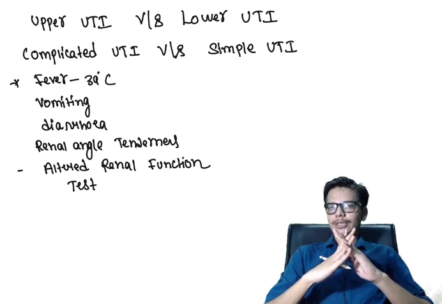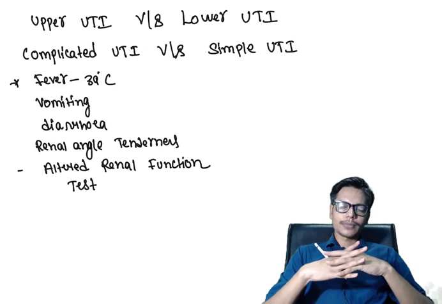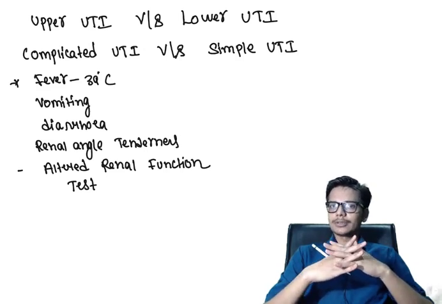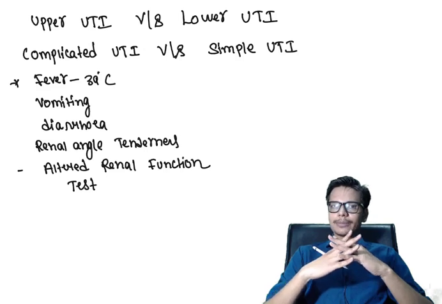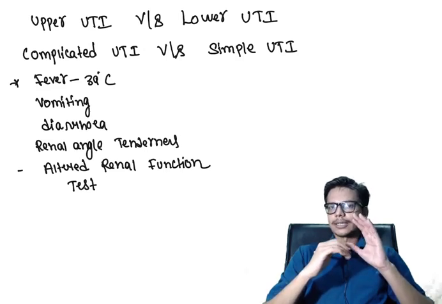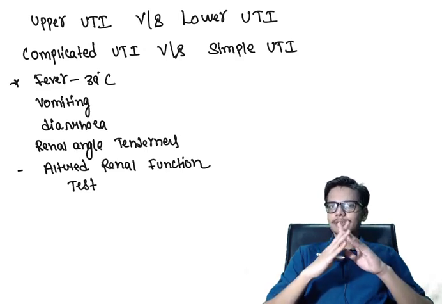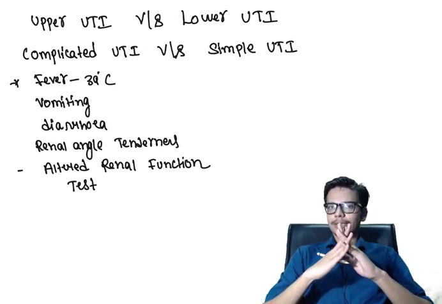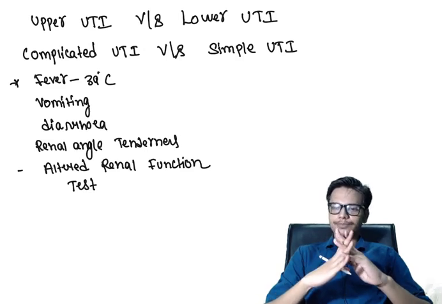This classification of complicated UTI and simple UTI is important because in complicated UTI the duration of antibiotic is somewhat longer, versus simple UTI, in which we treat the patient with a short course of antibiotic for a short duration. So this classification is important, that is the complicated UTI versus the simple UTI.